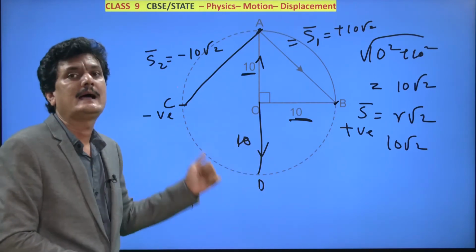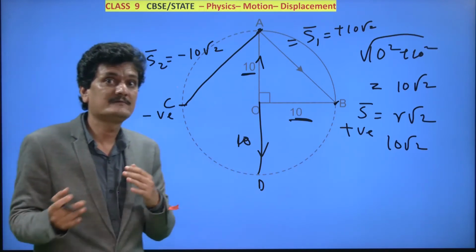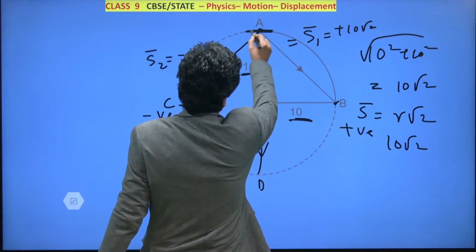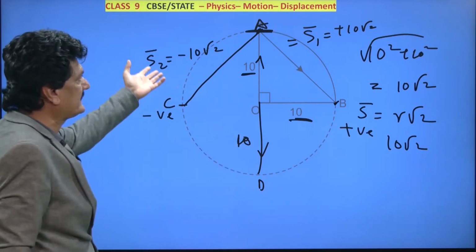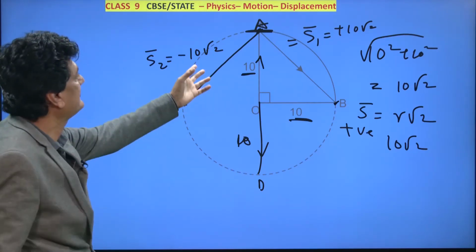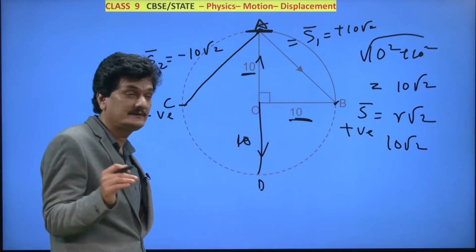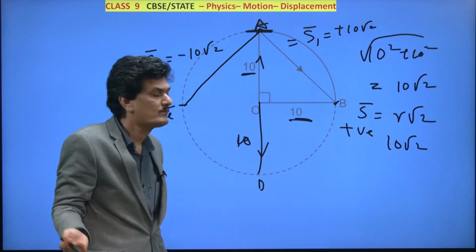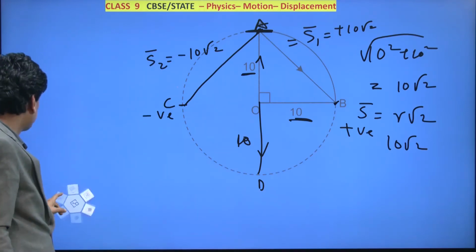If one is east, the other has to be west, and east and west again are relative. East and west with respect to what? With respect to the starting point, which is A. So B is to the east with respect to A, and C is to the west with respect to A, and therefore we have written it as positive and negative. But regarding distance, it has travelled along the circumference, and distance cannot be negative. So distance will be different and displacement will be different.